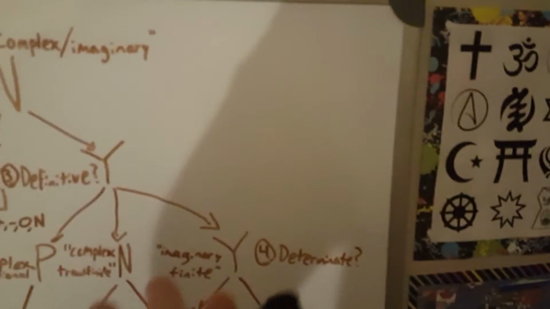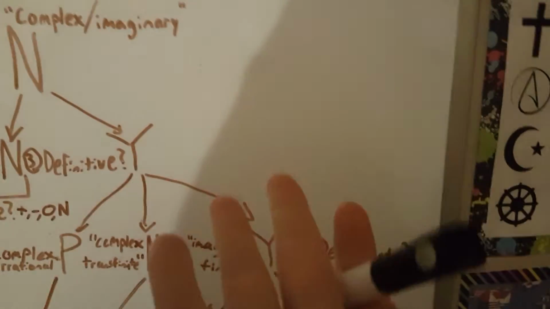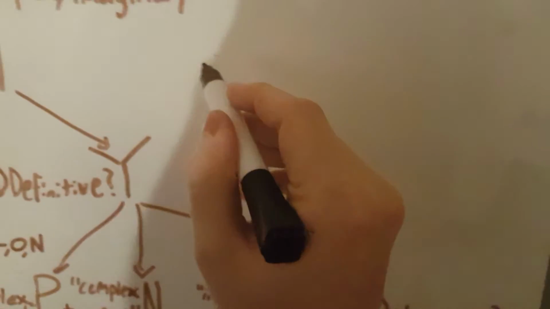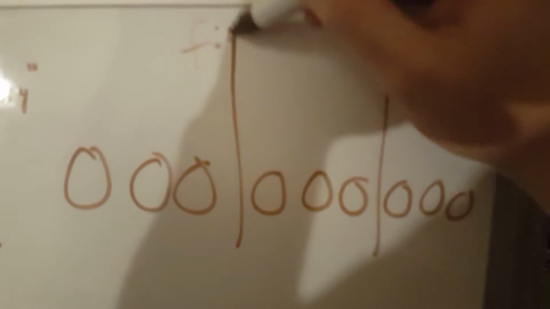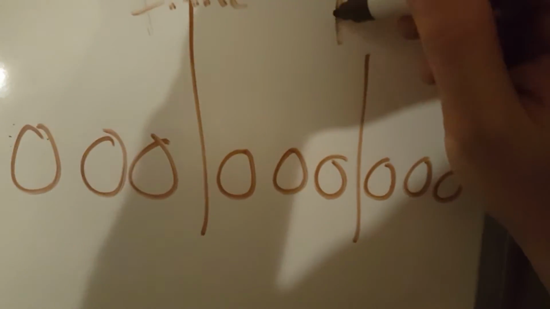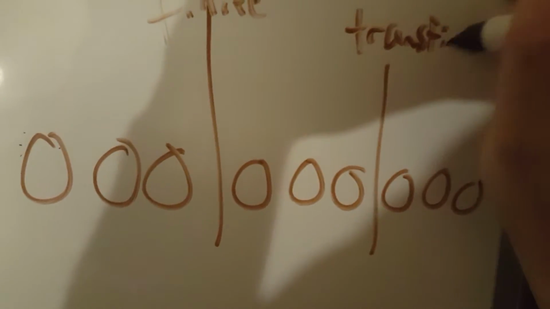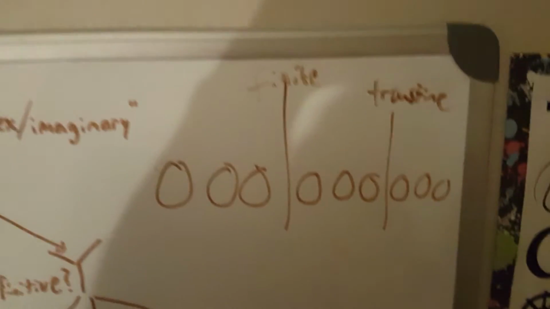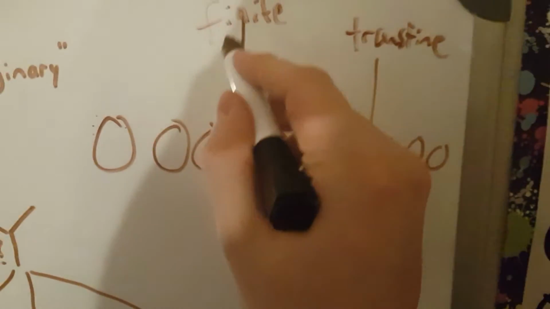All right, so let's say for all intents and purposes that there are only 3 finite numbers, and there are only 3 transfinite numbers, sorry. All right, so this is the end line for the finite, and that's the end line for the transfinite. Now, if we were going in the positive direction, this would be switched. The finite would be over here, the transfinite would be over here.